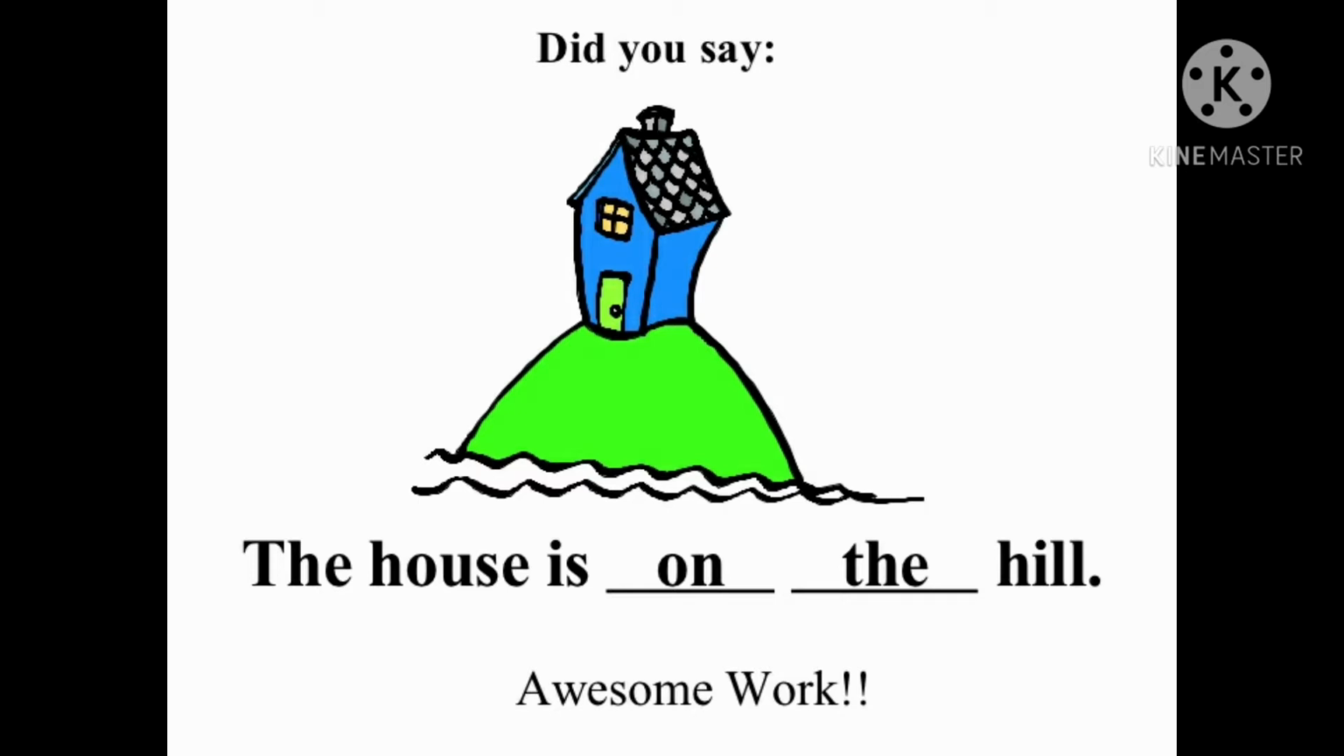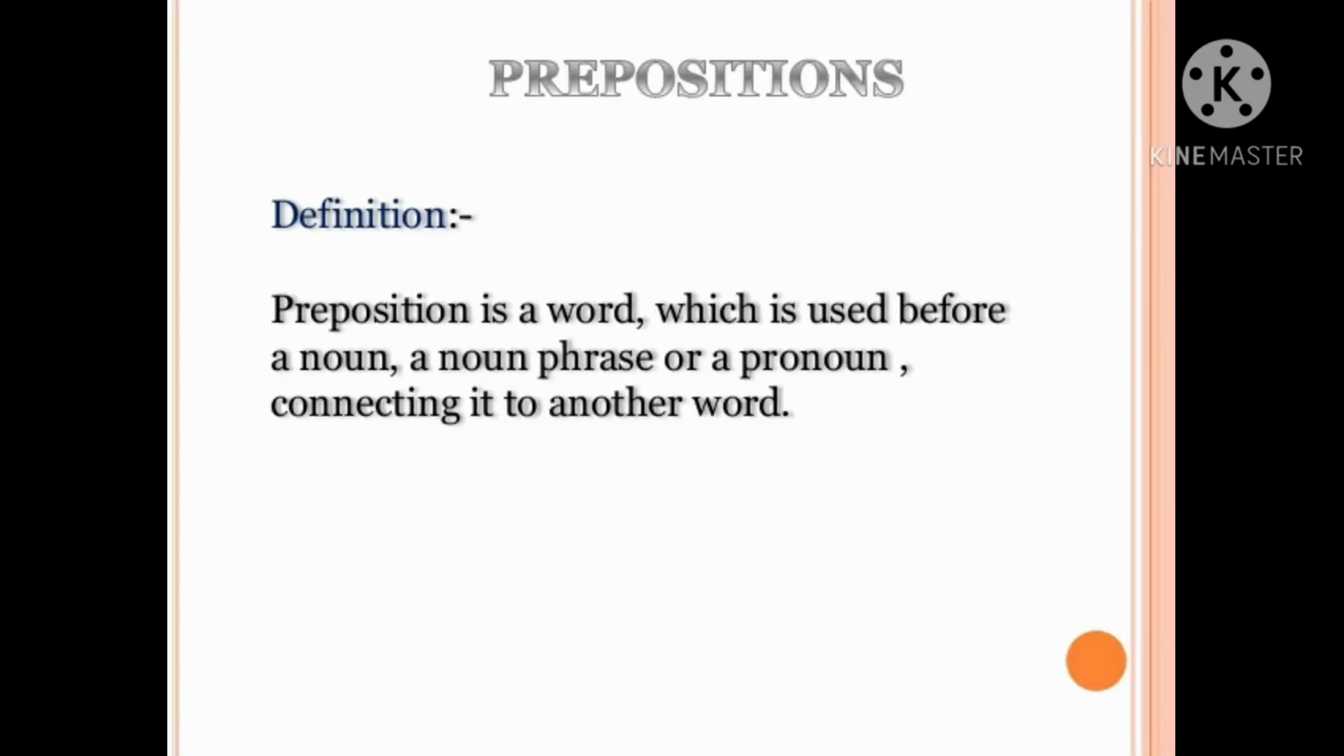So here you can see on. So here on is which part of speech? It is preposition. Now we will start with the chapter. Now we will see the definition of the preposition. Preposition is a word which is used before a noun phrase or a pronoun, connecting it to another word.